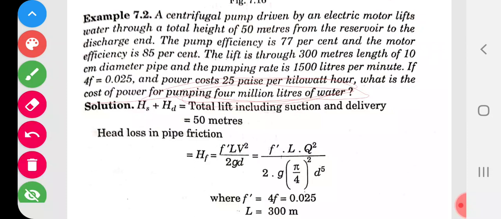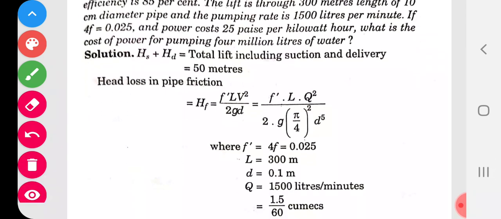So what is the power required for that, and the cost of the power? You have to calculate first power and then cost. Sometimes the problem is asked only up to calculation of power: what is the power required for pumping 4 million liters of water? That much only is asked, and the cost is sometimes not asked. In this problem cost is there, but only power may be asked. Anyway, the whole problem is solved. Let us start the solution.